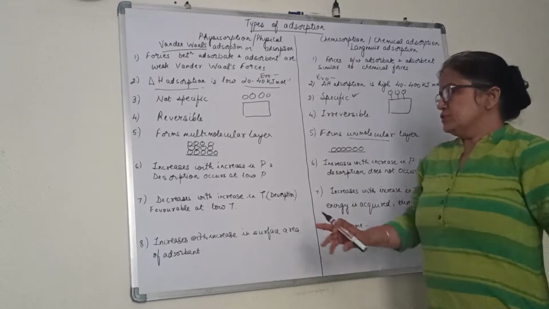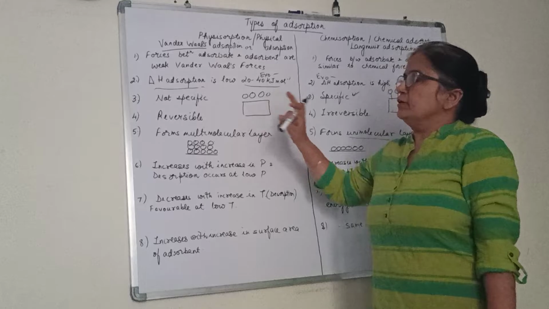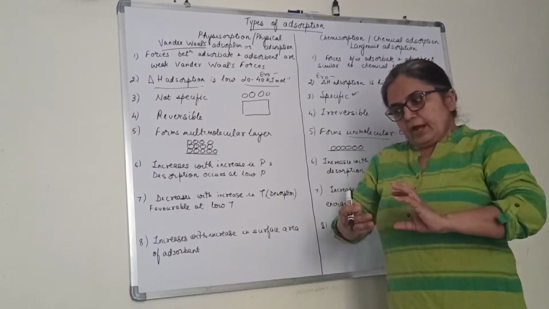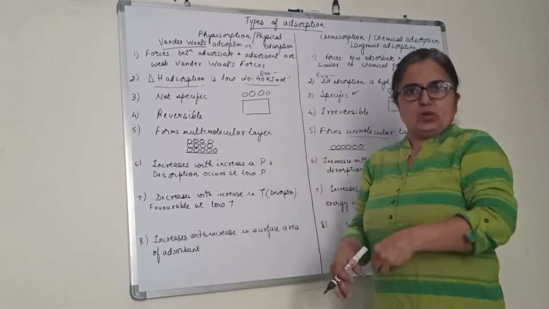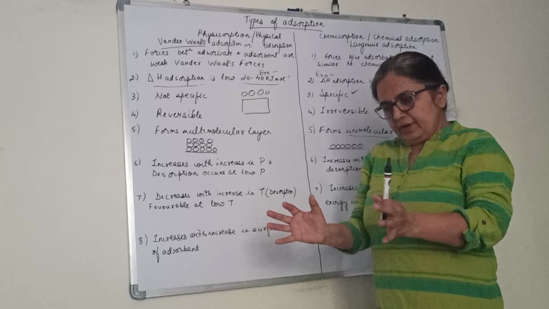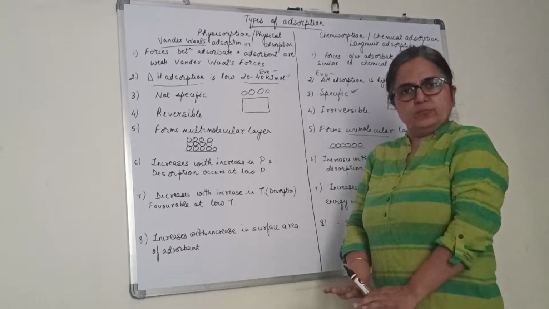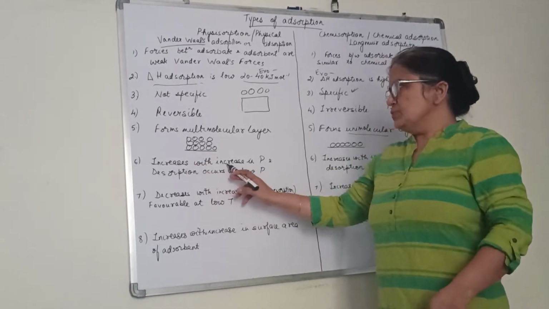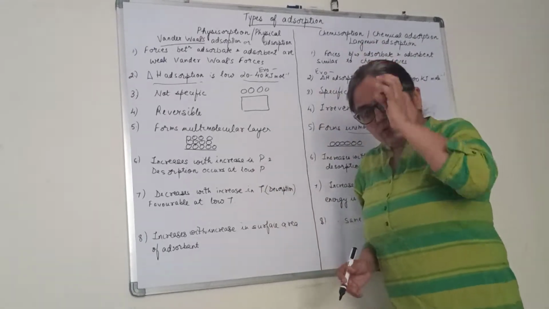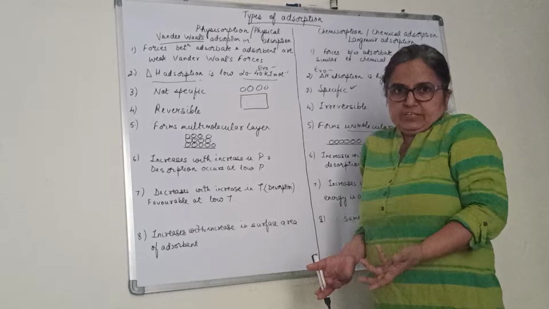Clear, children? Next one. How will pressure affect it? Mainly I am focusing on adsorption of gas on solid. If I increase pressure on the gas, more adsorbate will come together and more adsorption will occur. So it increases with the increase in pressure. But suppose I lower the pressure. What will happen?